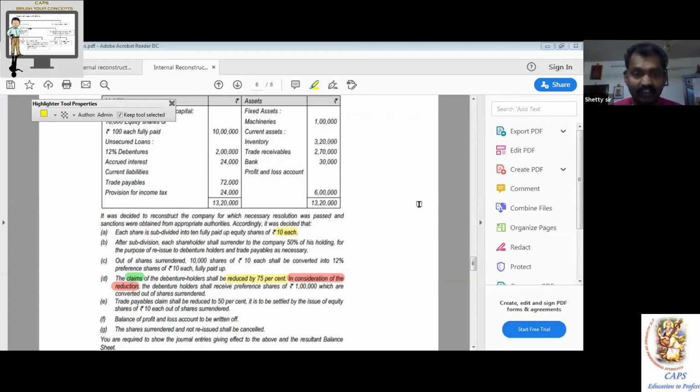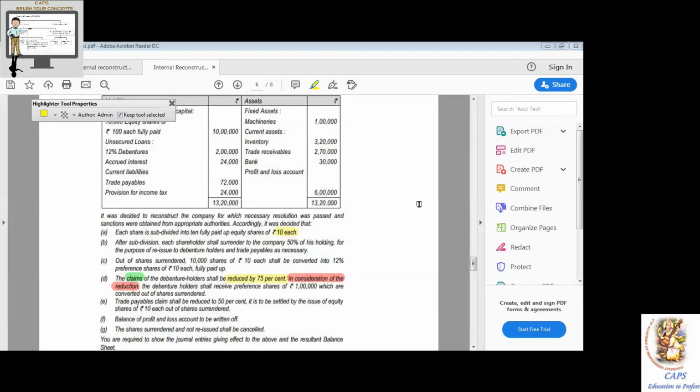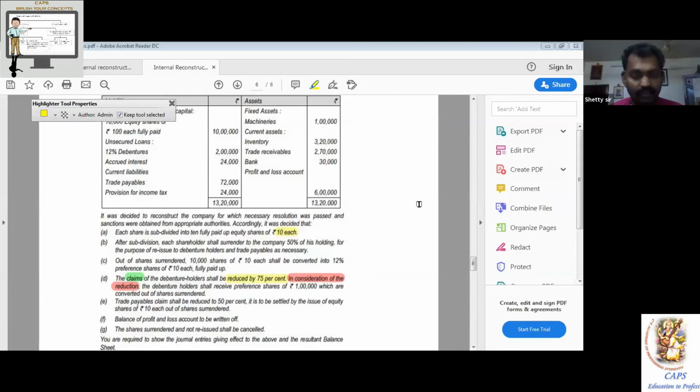Reduction 75%. Reduction by is different from reduction 2. Don't go for by 2. So by what? 75%. Reduction by 75%. That is 2,24,000 into 75%, 1,68,000.